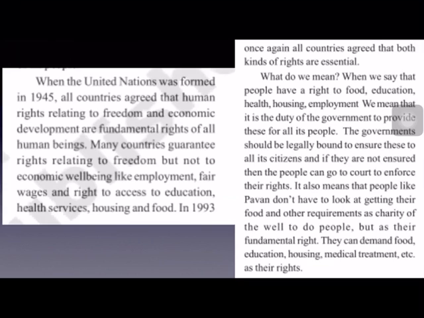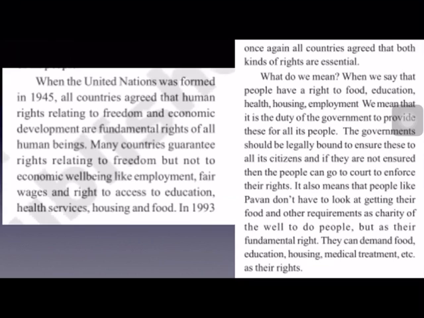Now, all the countries agreed to this, but many countries guaranteed the rights relating to freedom and not economic well-being. They did not guarantee rights related to economic well-being, like employment, fair wages, access to education, health services, housing, and food.